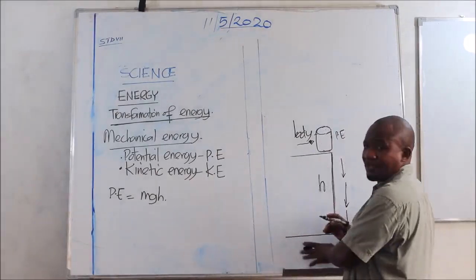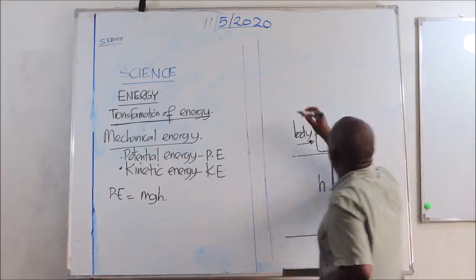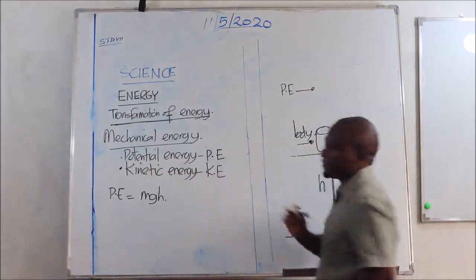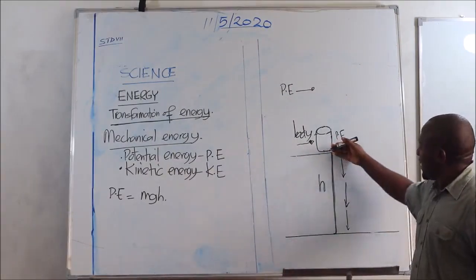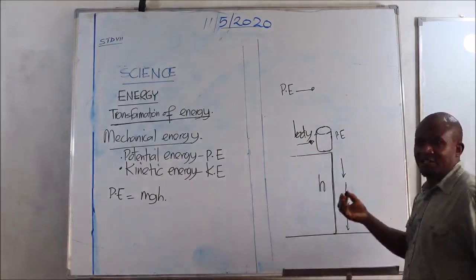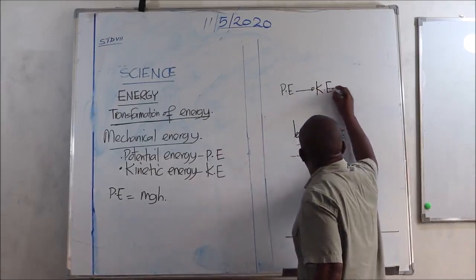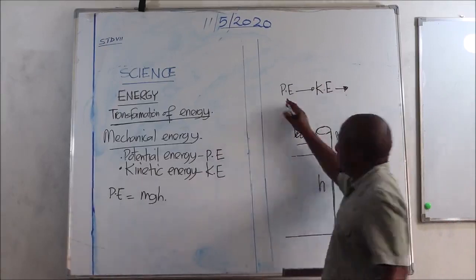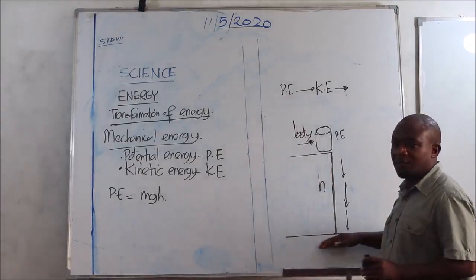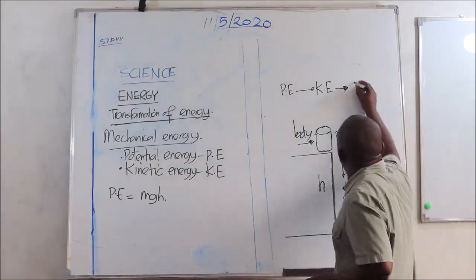So the energy transformation that we expect from this example is, when the glass was on the top of the table, it had potential energy. And as it falls downwards, when a force is applied, the potential energy is converted into kinetic energy. These are the two main changes. Again, when the glass reaches down, of course we expect sound to be produced. So there is also sound energy produced.